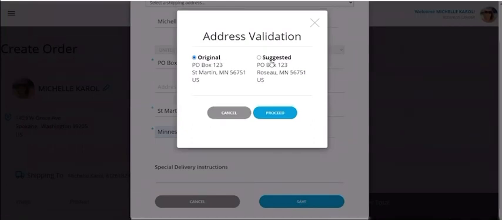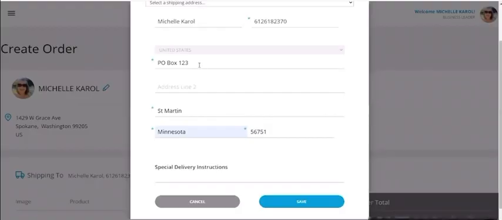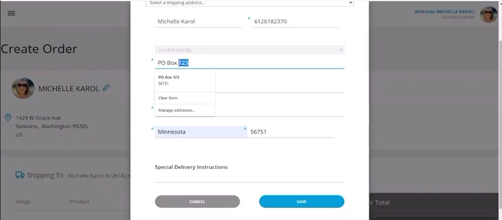Original address, suggested. Oh, I have the wrong zip code. No, this is not the correct one. I'm going to hit cancel. Oh, this is the 107 PO Box. We'll try that one.